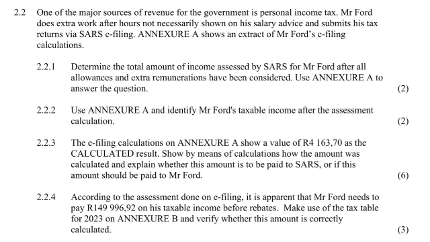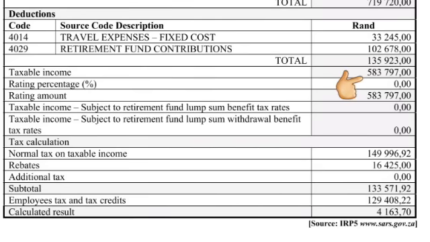In 2.2.4 it says according to the assessment done on e-filing, it is apparent that Mr. Ford needs to pay 149,996.92 on his taxable income before rebates. Make use of the tax table for 2023 on annexure B and verify whether this amount is correctly calculated. Now the 4,163 in 2.2.3 was after rebates. We are trying to calculate the one before we subtracted the tax rebate.